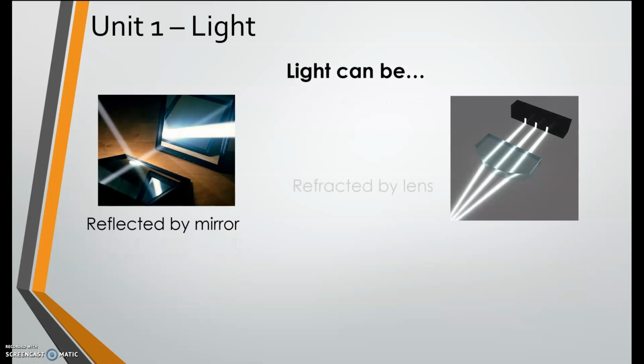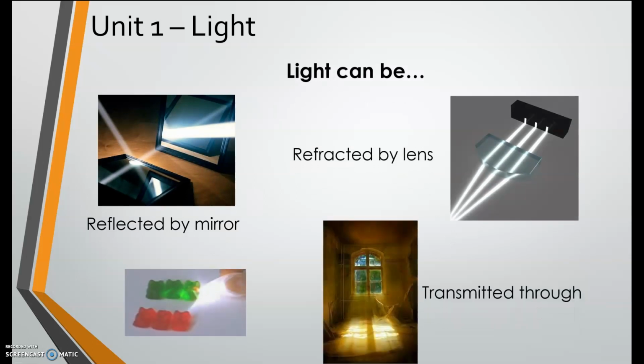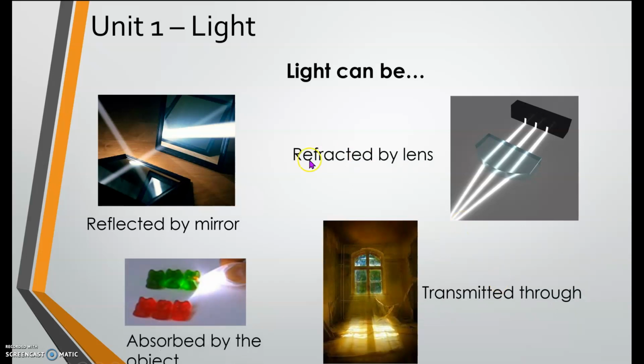So light can behave in many ways. Okay, let's read together. Light can be reflected by a mirror. Everybody? Very good. Light can be refracted by a lens. Very good.